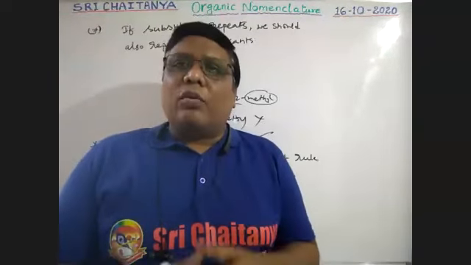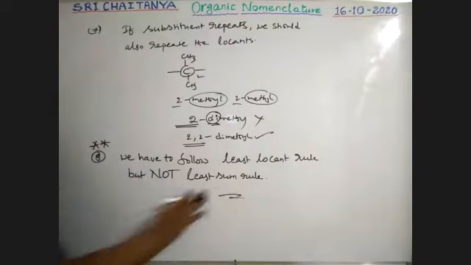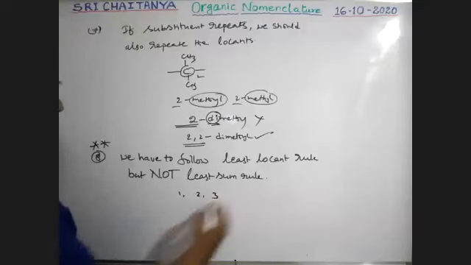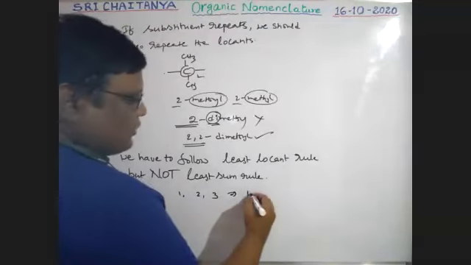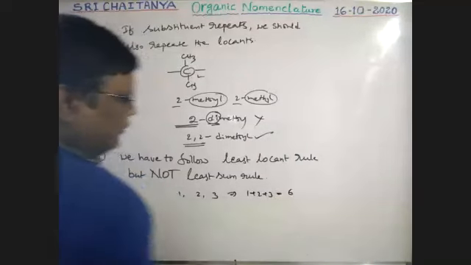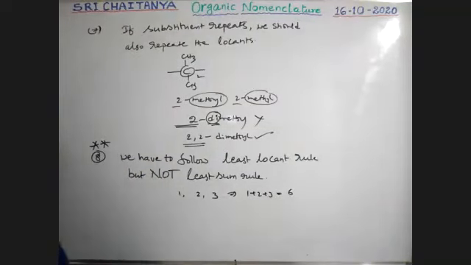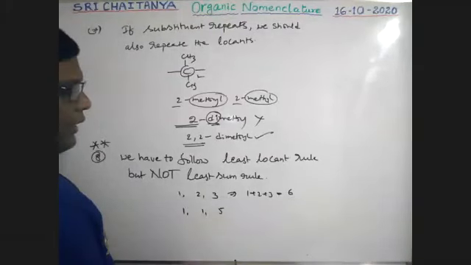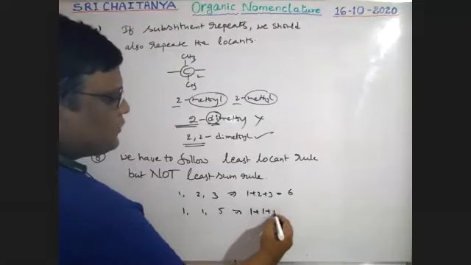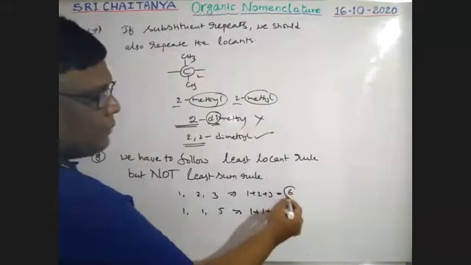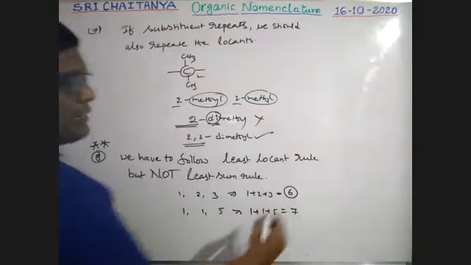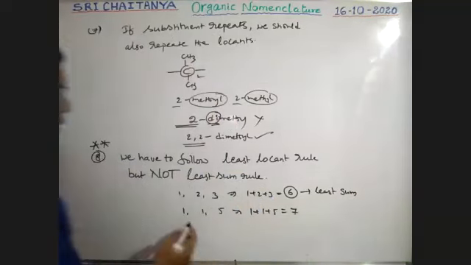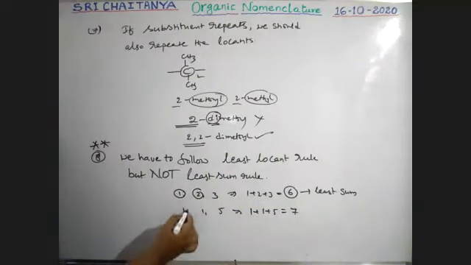So the least sum: if substituents are available at first carbon, second carbon and third carbon, the total summation is 1 plus 2 plus 3, which is equal to 6. In the same situation, if the substituents are present at 1, 1 and 5, the total summation is 7. As per sum, the first is less; it is the least sum condition. Here the locants are first and second, but there first and first.